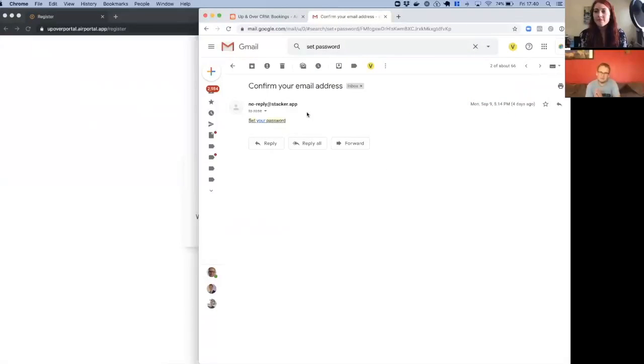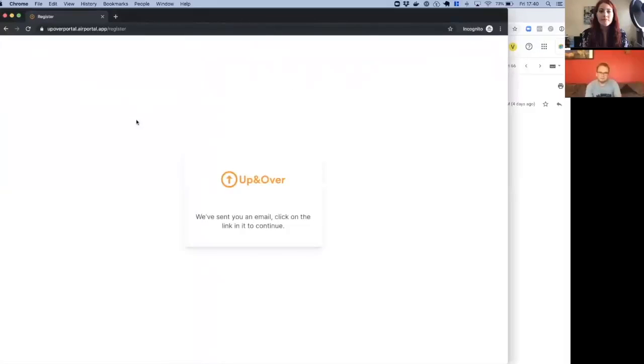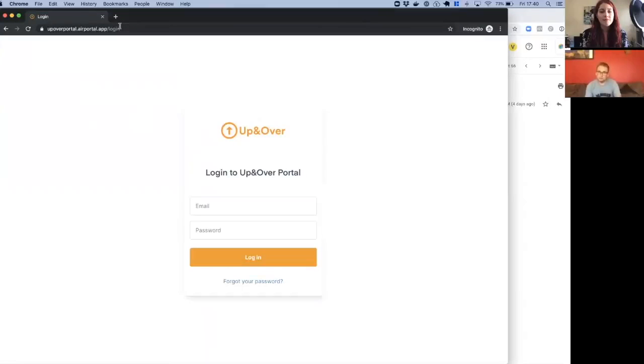That email would just say, set your password, with your logo and your brand colors and the name of your portal. You click on the link in that email, and you get to a page like this where you'd set your password, and then you'll be able to log in with that username and password on this login screen, which you can link to from your main site.